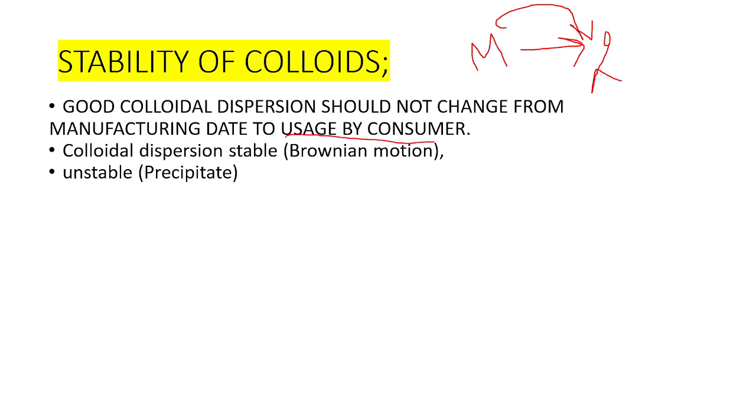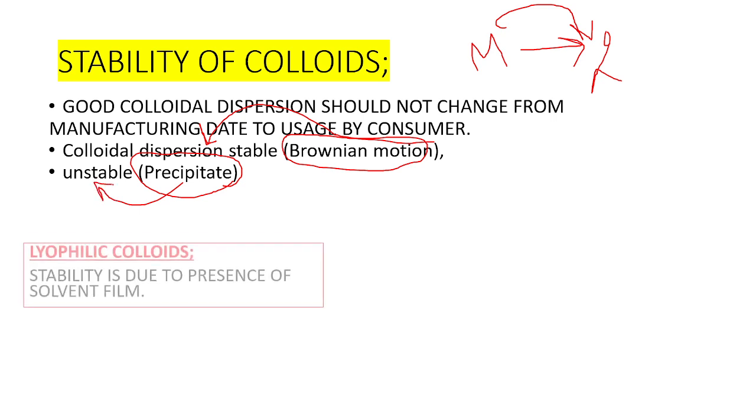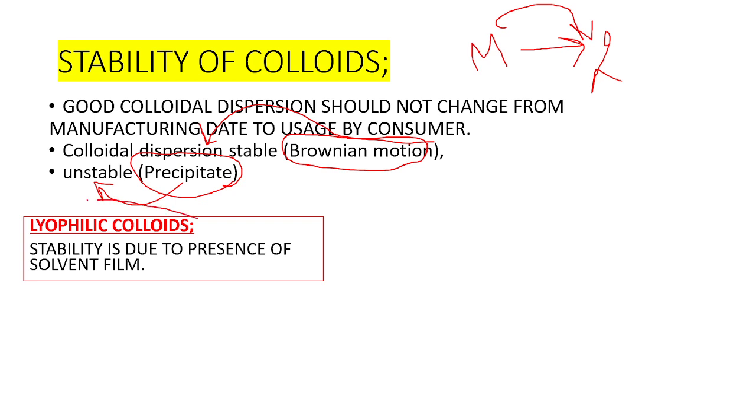The stability of colloidal dispersion is due to the Brownian motion. Instability is nothing but if there is a precipitation of colloids, then we can call it an unstable preparation of colloidal dispersion. Next one is the lyophilic colloids.